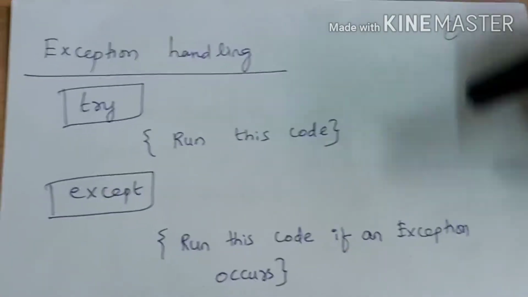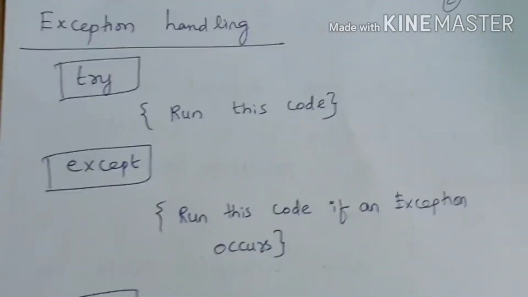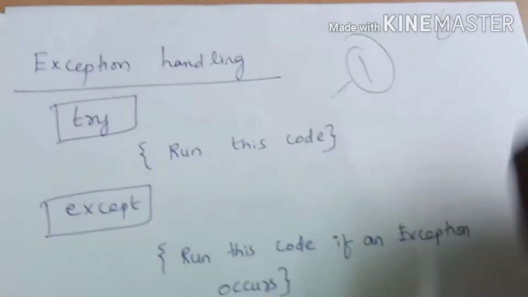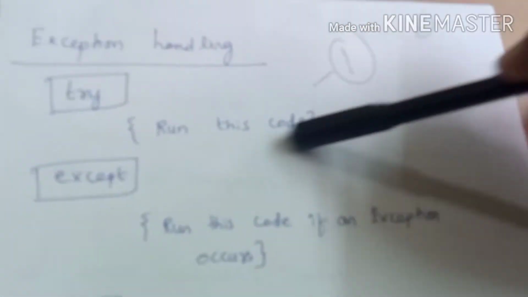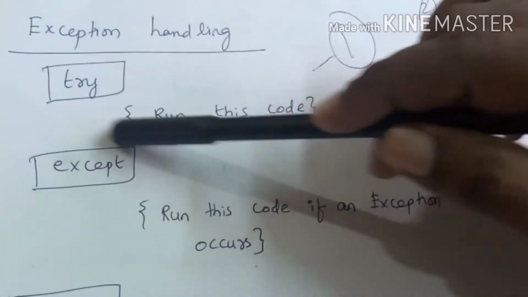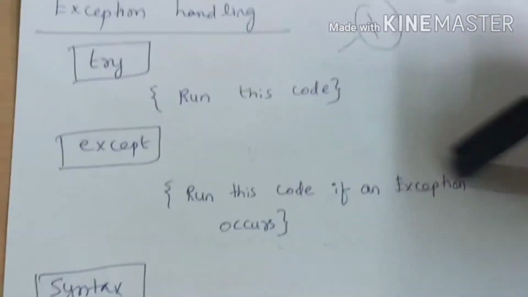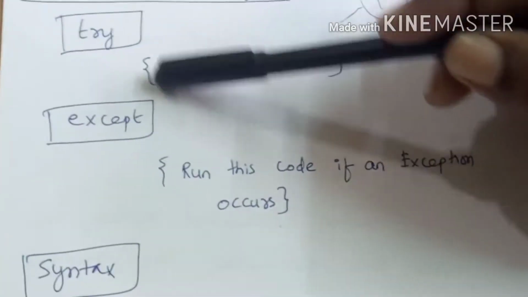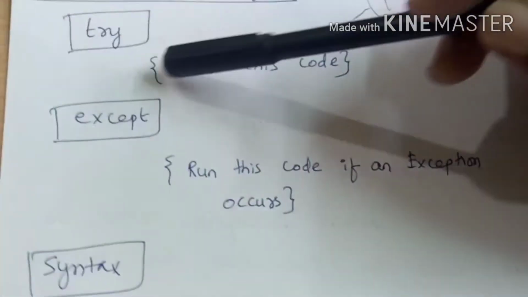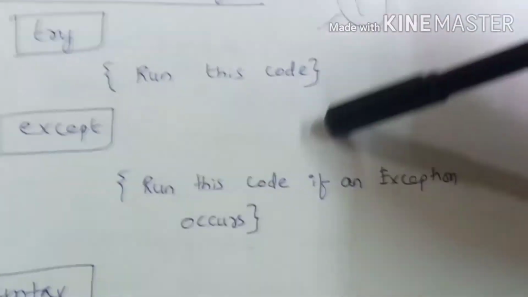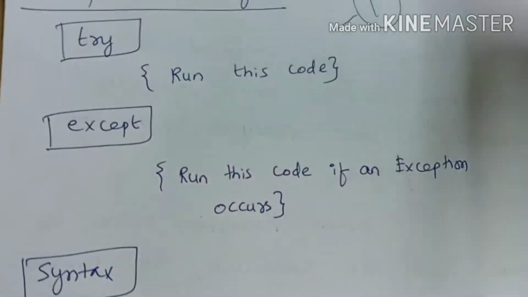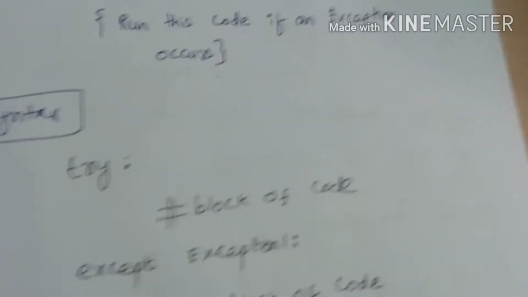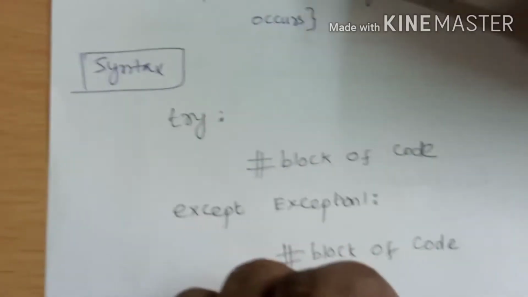Now we are going to see the three variations of exception handling mechanisms in Python. So this is the first version. What you want to do is, we are going to have a try block of code, then we'll have a keyword called except, and then we are going to have a block of code. So let us see what you have to put in the try. In try you will be having code. Whenever you write a program, you may know some statement which may create an abnormal condition.